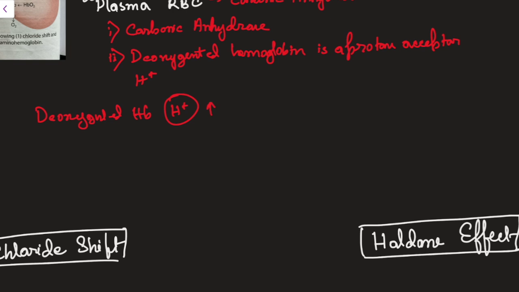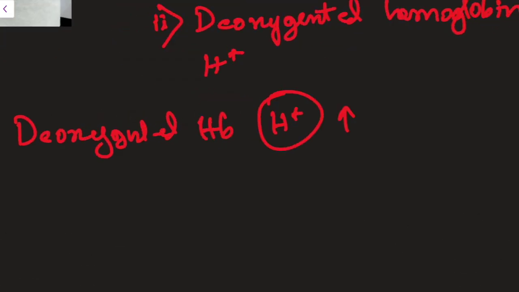As we already know, acidic things will attract basic things and basic things will attract acidic things. Now, this deoxygenated hemoglobin is not much acidic. It is also not basic, but it is not very acidic either. H plus ion being very acidic, this will be attracted to the deoxygenated hemoglobin.